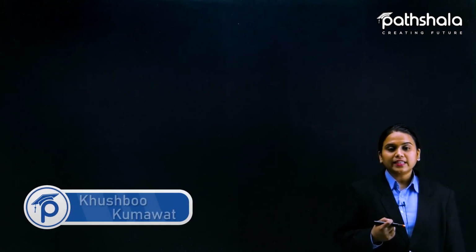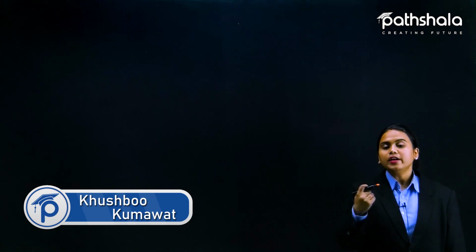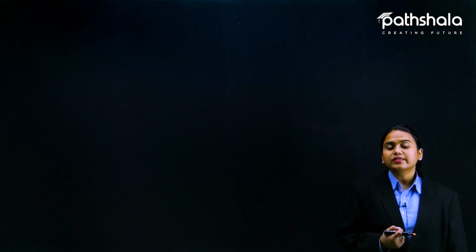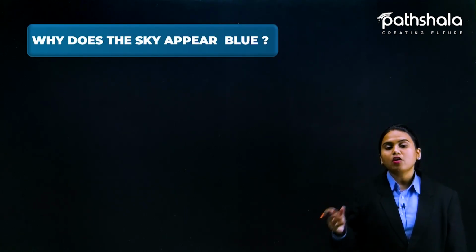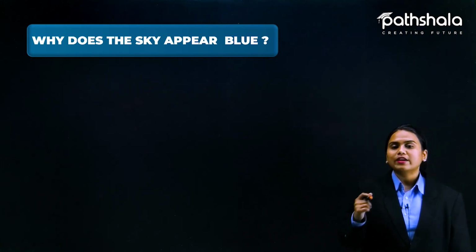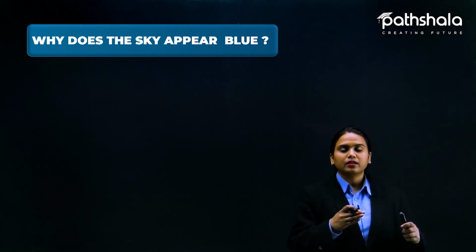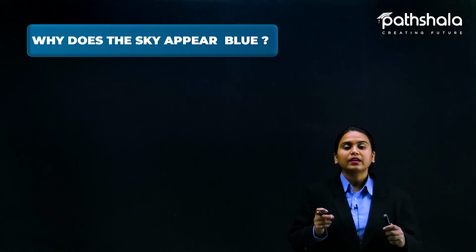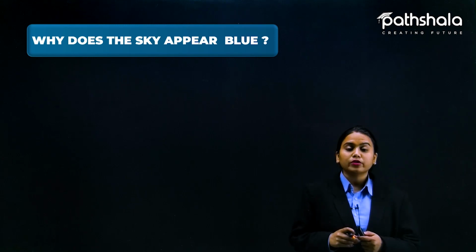Students, we have seen scattering and we have seen one practical example of it, that is the Tyndall effect. Now there are some questions, and the answer for all of them is the scattering of light. Let us see what kind of questions we are having. These questions have different reasons, but the one main thing behind all of them is the scattering of light. So let us see, why does the sky appear blue?